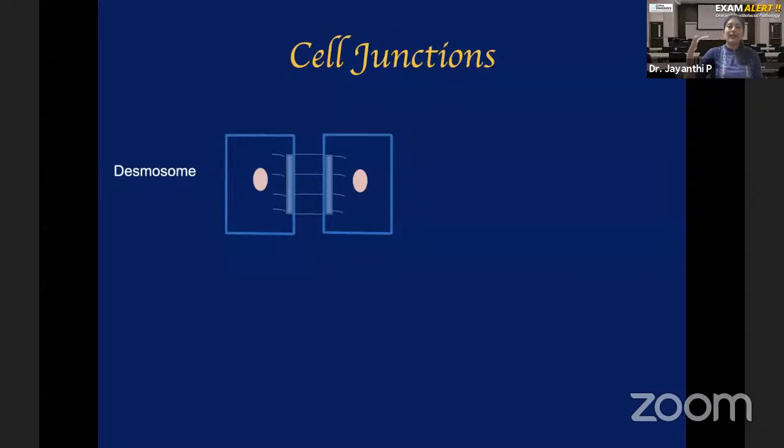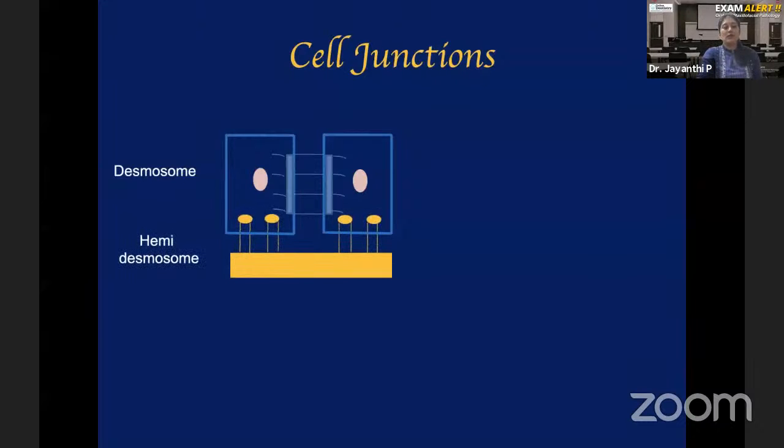Now, we had different layers of epithelium, right? You have the basal layer, spinous layer, granular layer. So you have different layers. Now, the basal layer is what lies on top of the basement membrane, because the basal layer is the lowermost layer of the epithelium. Then just below that, you have the basement membrane. So now assume that whatever I've shown you is the basal cells. So you will have a basement membrane here. Now, these basal cells of the epithelium are attached to the basement membrane. This yellow line is the basement membrane. So the basal layer is attached to the basement membrane by another type of cell junction called hemidesmosome.